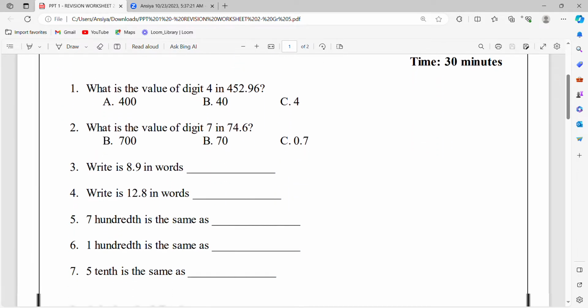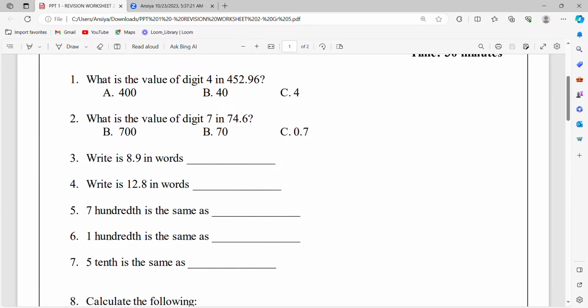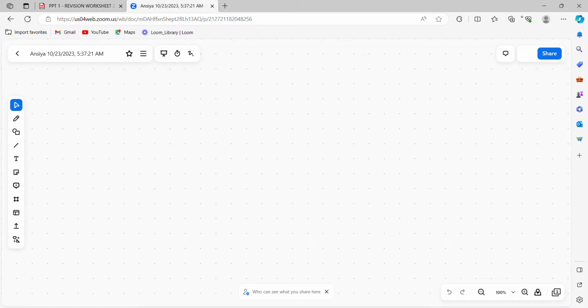So question number 1, what is the value of digit 4 in 452.96? This is the value of the digit. This is from the topic place value. So let's have a quick look at the place values.